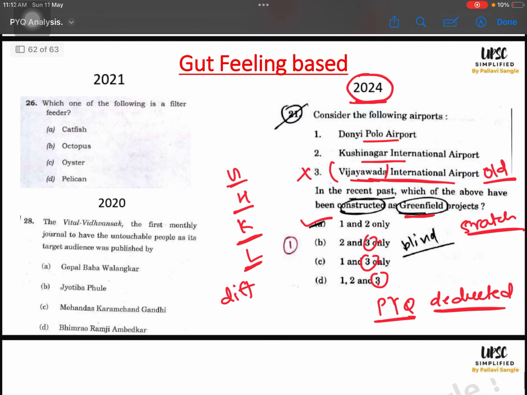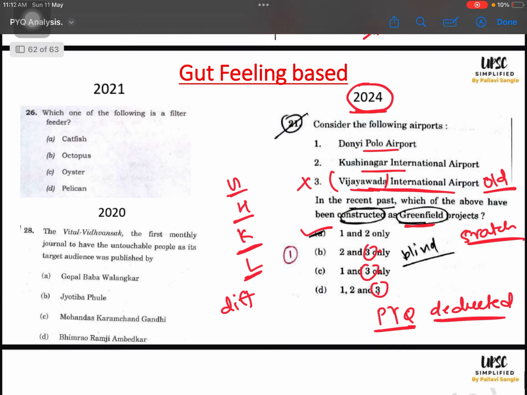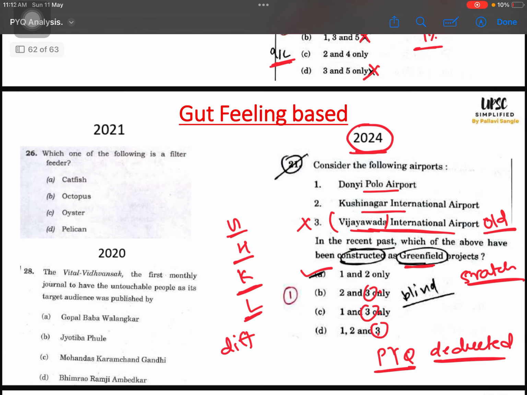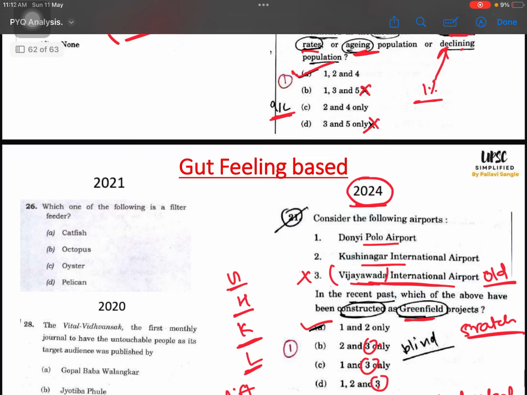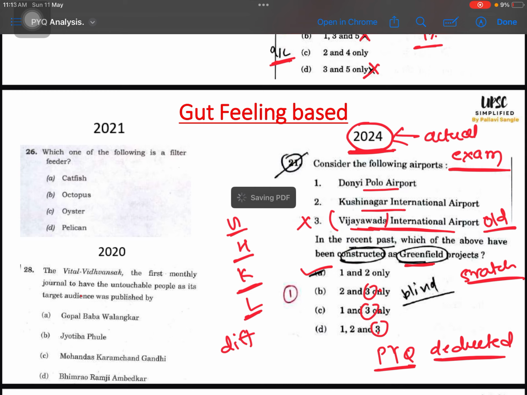That is it for this session. I will try to make some other videos if I get some other type of PYQ analysis or question solving approach. I will try to make it for 2024, because this is a very recent paper and I have myself solved it in the actual exam hall. So I will try to make a video on how I solved all the questions in 2024. Okay, so that's it for this session. I wish you all the best.